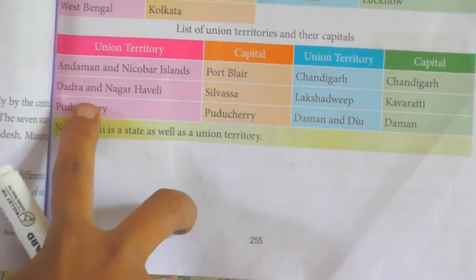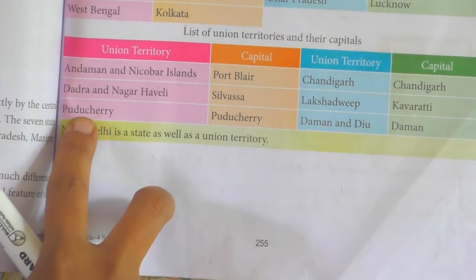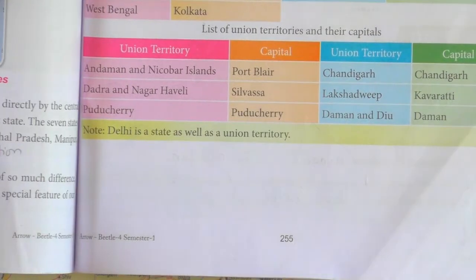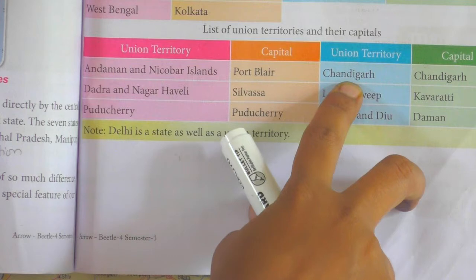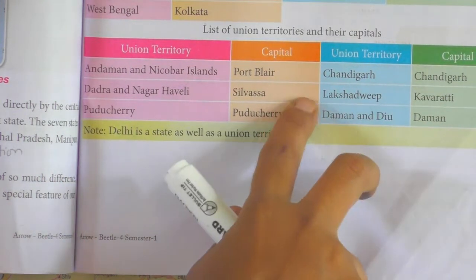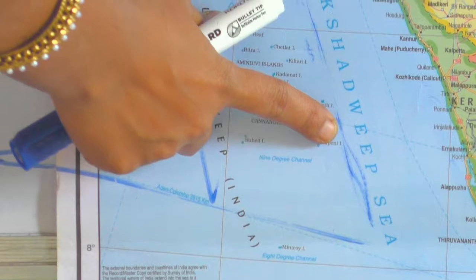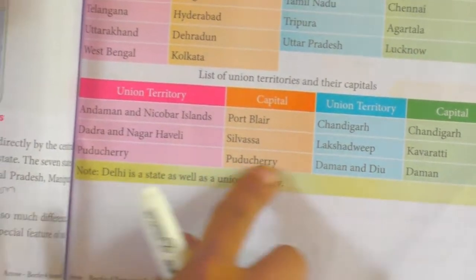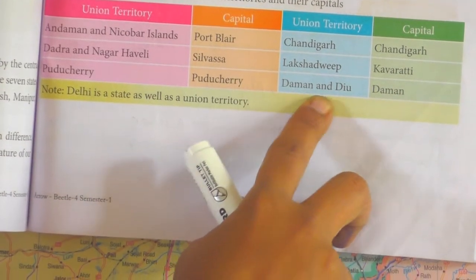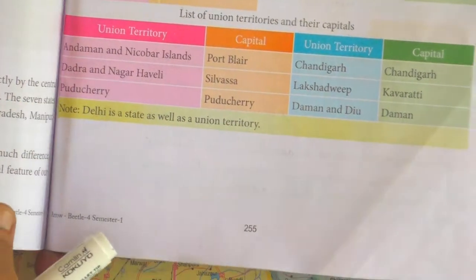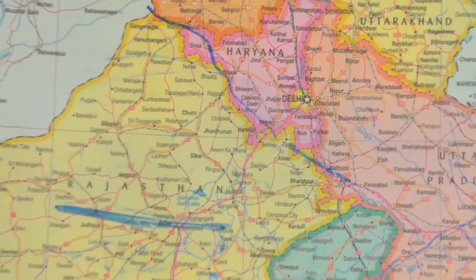Puducherry, capital city is Puducherry itself. Chandigarh is also a union territory, with the same capital Chandigarh. Lakshadweep, capital Kavaratti. Daman and Diu, Daman. These are the 7 union territories and their capitals.